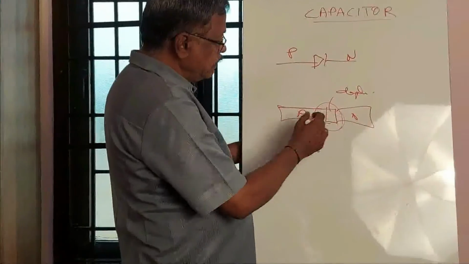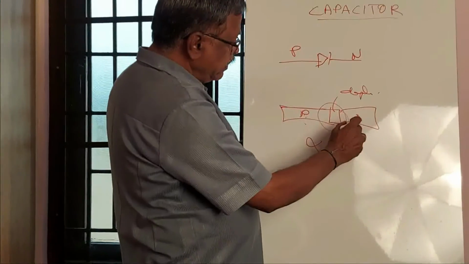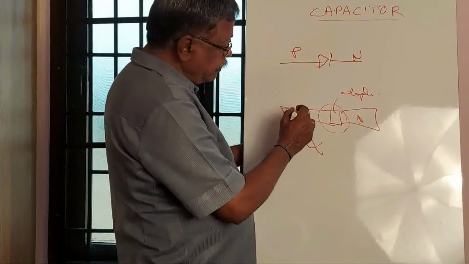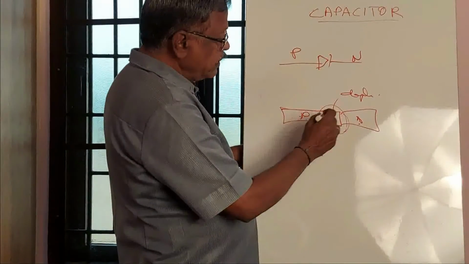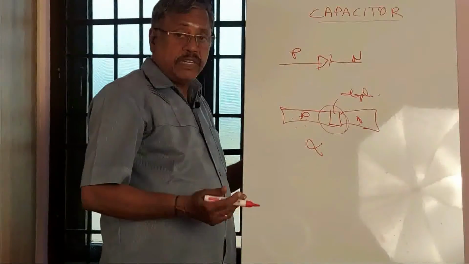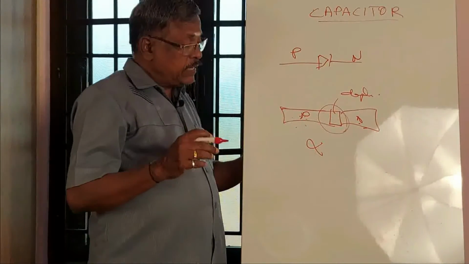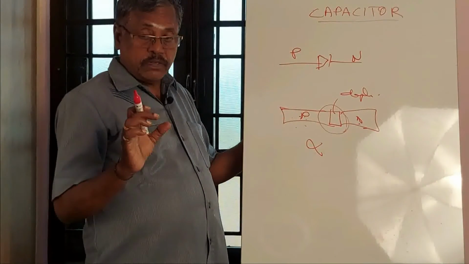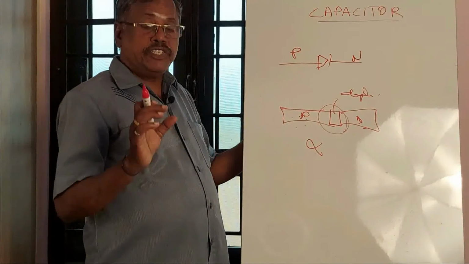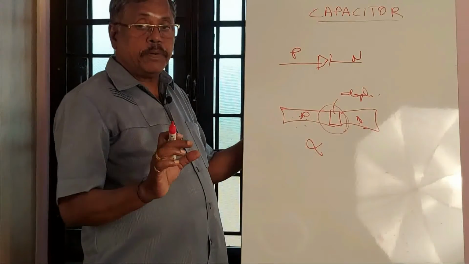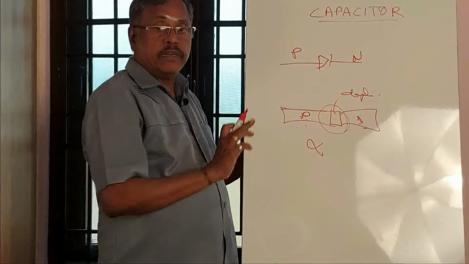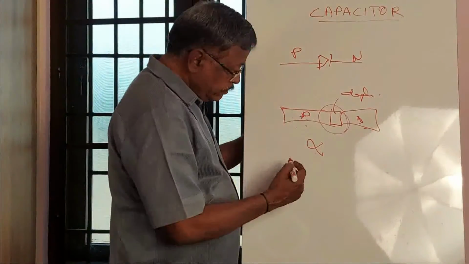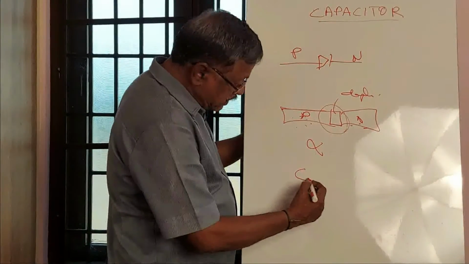When you apply P here and N here, the depletion region is going to be small. When you invert it, when you make this a negative voltage and this the positive voltage, the depletion region will increase. Therefore, we can understand that the depletion region can be changed according to the voltage applied to the P and N semiconductors of the PN junction. Therefore, this can be treated as a capacitance.